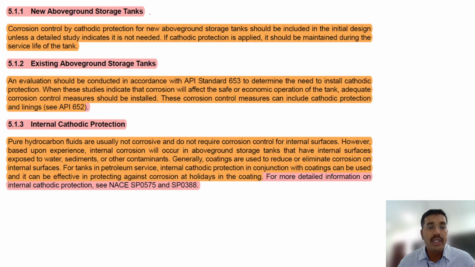New above ground storage tanks, existing above ground storage tanks, and what do you mean by new above ground and existing? New above ground, the tank is not yet existing there, and you need to do a calculation to find out what the cathodic protection is. You need to do it. Existing, you have to go for an inspection of the remaining thickness and everything. Then you have to find out how much cathodic protection you have to do. This is not so important, and it is for your knowledge only.